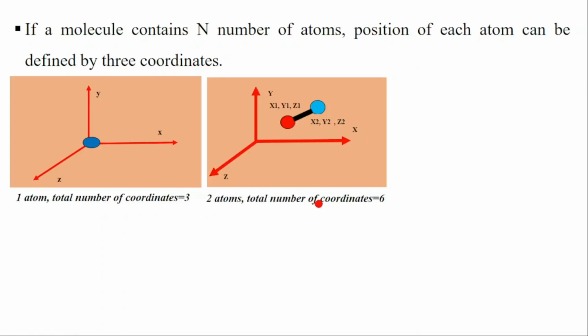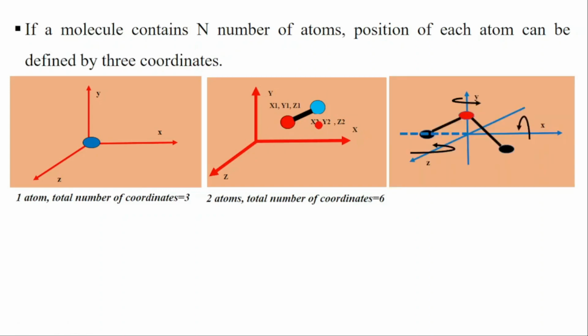When you have 2 atoms, the total number of coordinates is equal to 6. Each atom has its x, y, and z coordinates. So that means a total of 6 coordinates. When we have 3 atoms, this atom will have 3 coordinates, this one will have 3 coordinates to locate its position, and here also we have 3 coordinates to locate its position. That means we have a total of 9 coordinates, or 9 degrees of freedom.